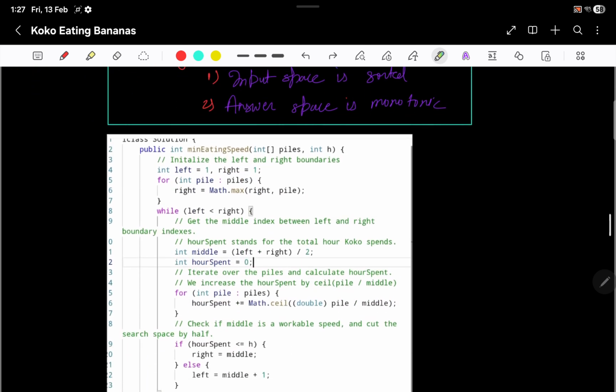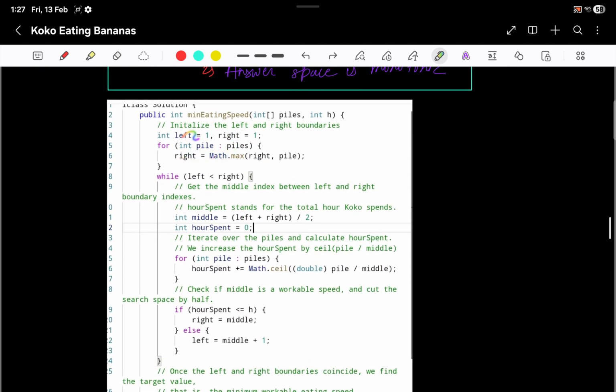So this is what is happening. You have 1 to the max pile. You move from left to right until they coincide. You find the median, then from that medium you divide each pile and you increment the hour. If the hour that is calculated is less than or equal to the limit, then you want to check the left side, so you move the right from here to here.